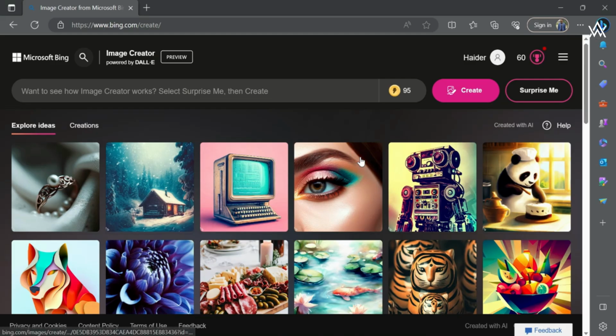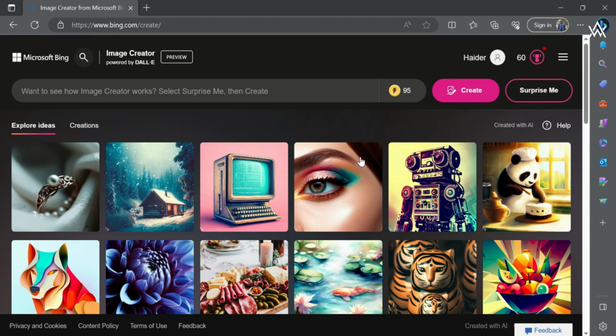So for the first idea, I'm going with a warrior idea. So you can create warriors based on different countries. You can do that, or different states of the United States, etc. I'm going to create a few photos based on warriors from different countries.